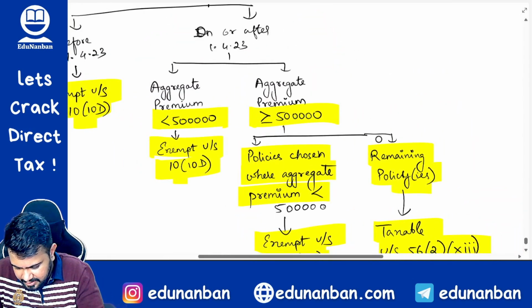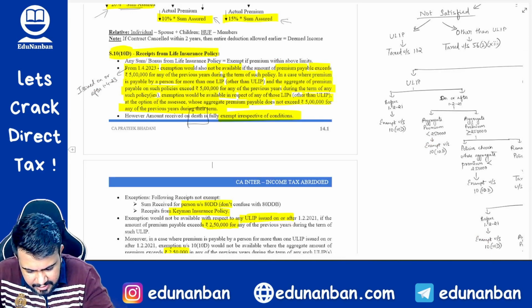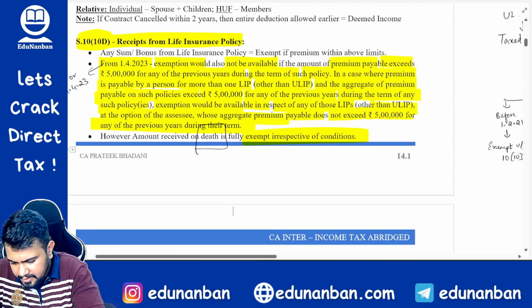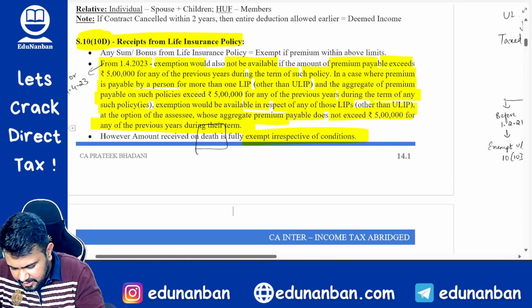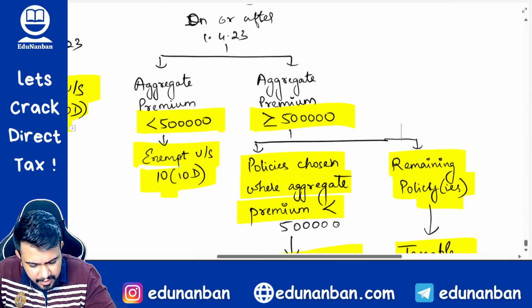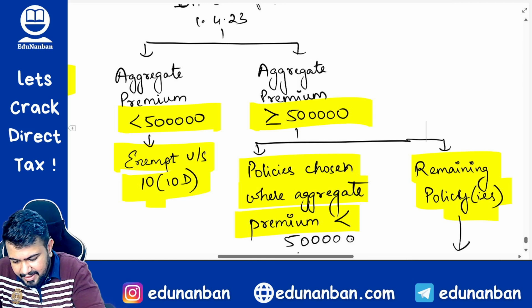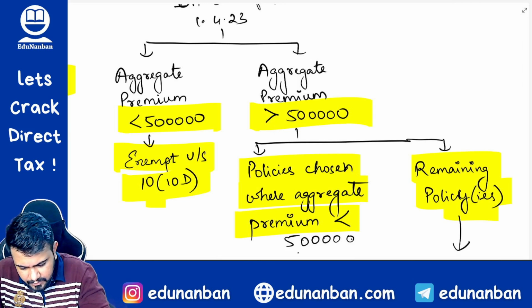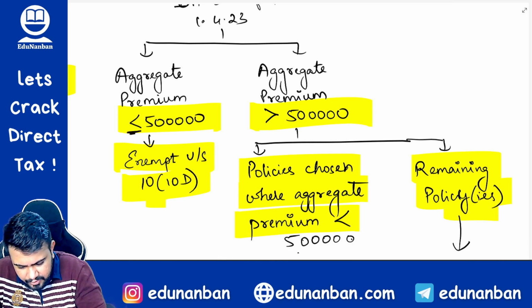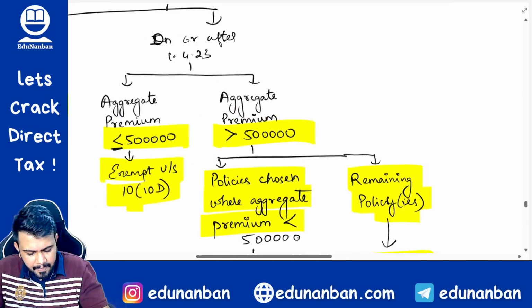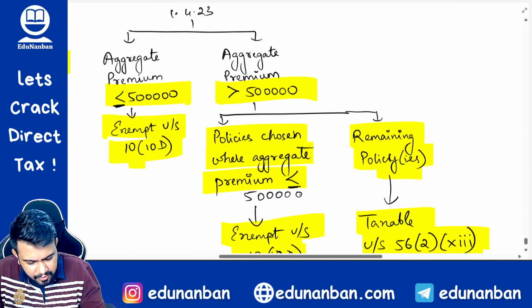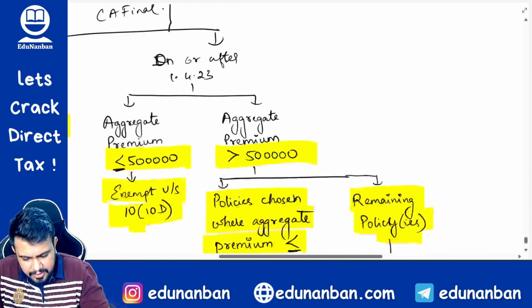Let me just check this once. Just a second. So here one more small change I would like you to make. If the aggregate premium is greater than 5 lakhs, and here you put an equal to symbol. Fine. Less than or equal to 5 lakhs, remaining policies.